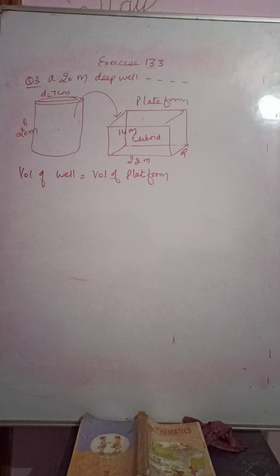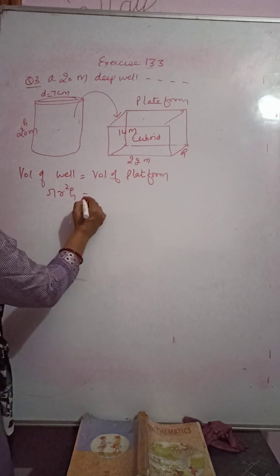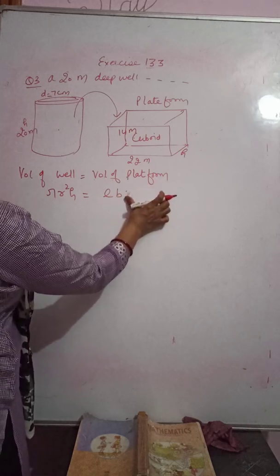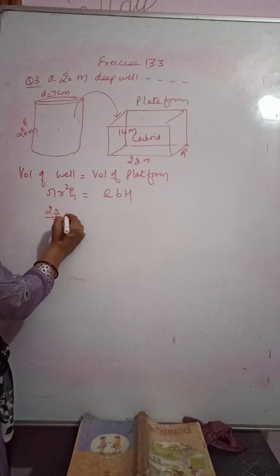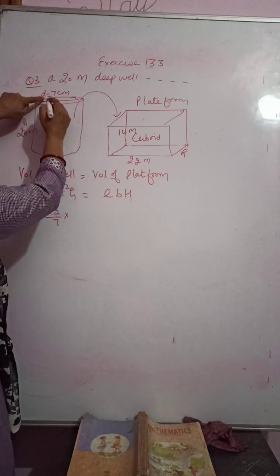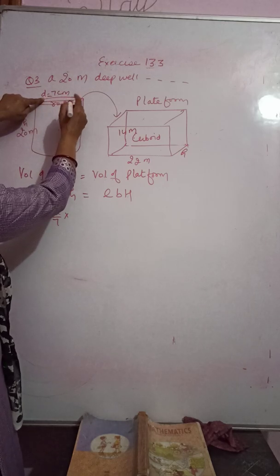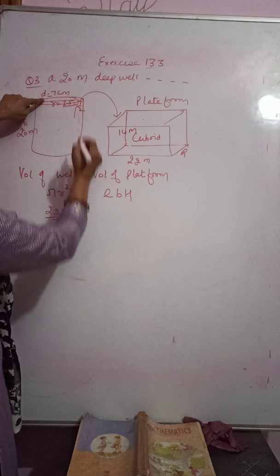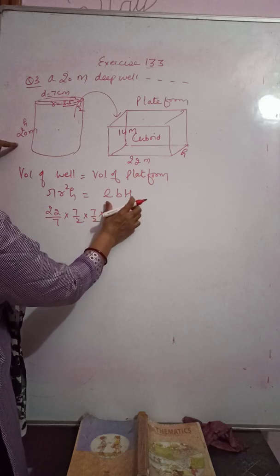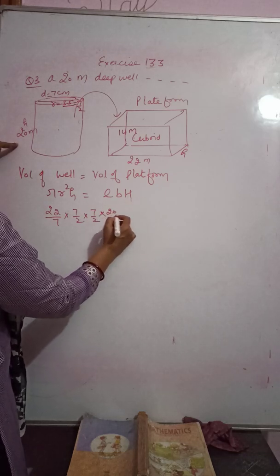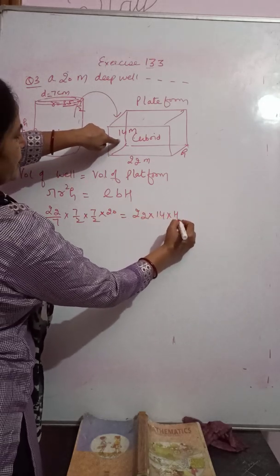So here pi r square h is equal to length into breadth into height, I am putting it capital H. Pi is 22/7. Diameter is 7, so radius will be 7/2, that is 3.5. I am writing 7/2 into 7/2, height is 20, equal to length 22, breadth 14, and we have to find height.